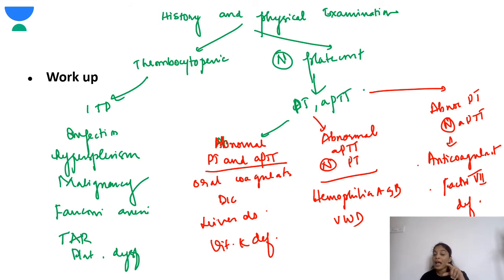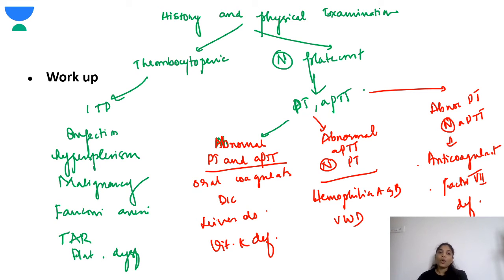But they will ask you questions. A very important question is the liver disease. They will show both abnormal PT and APTT. Then you can chuck hemophilia and you think about liver disease. So that is very important. So history and physical examination becomes very important.